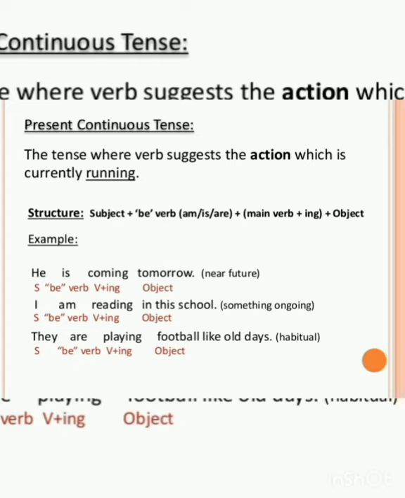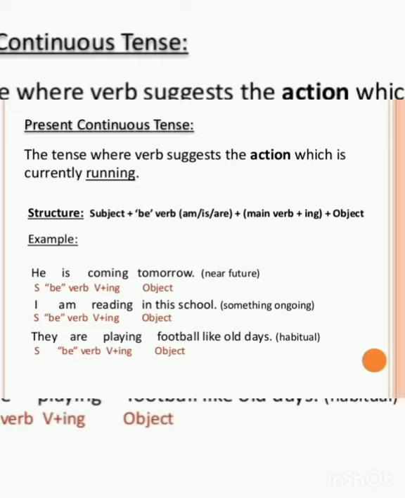If the subject is he or she or it, in that case helping verb should be is. If the subject is they, the helping verb should be are. So the formula is subject plus helping verb plus main verb, that is V1, and we should add ing to the main verb, and lastly we should put the object. Here are some examples.